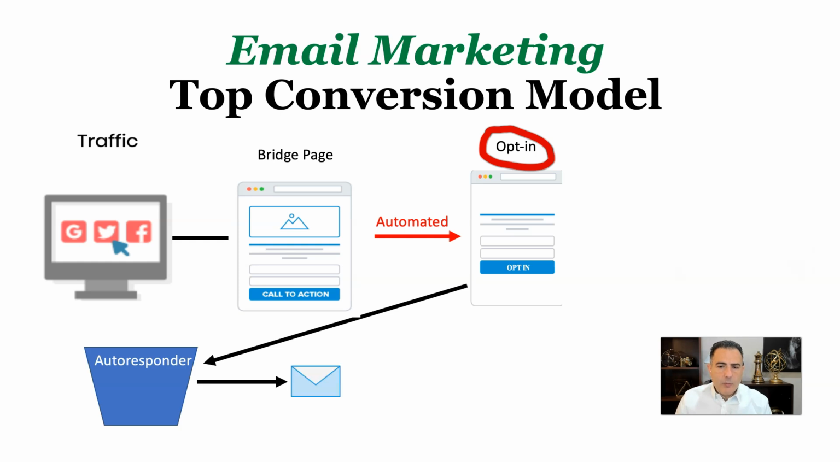Now, we send them to a bridge page, opt-in page, and inside the opt-in page, when they opt in, then what happens? They go into the email autoresponder, and then they start receiving emails that you actually put in your email autoresponder to be sent in a certain days. Now, remember, on the bridge page, there is no opt-in. Why am I doing that?